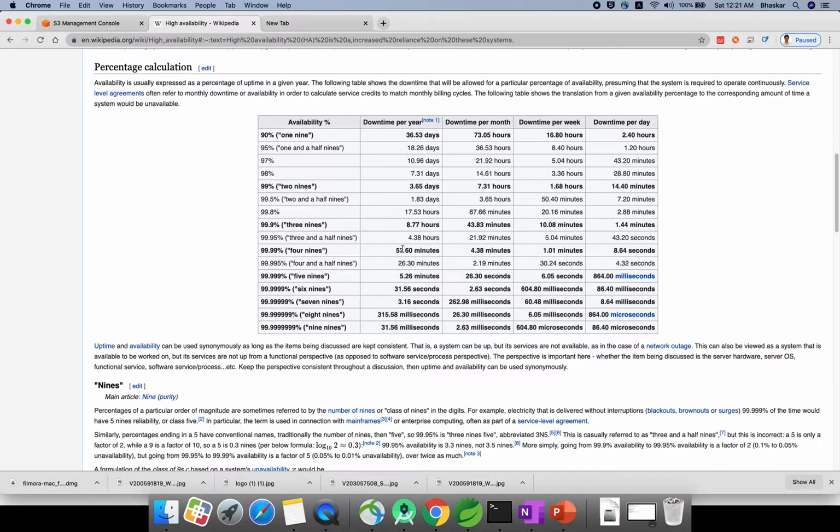This is unplanned downtime, not planned time. Sometimes your bank servers have downtime every day, for example from night 11:30 to morning 1:30, about an hour or two. They have some downtime and you get messages, or on weekends like that. AWS also has it. So over a year it will be minutes. For downtime per day, each day the downtime will be around 8.64 seconds. This is for the week, and this is for a month.